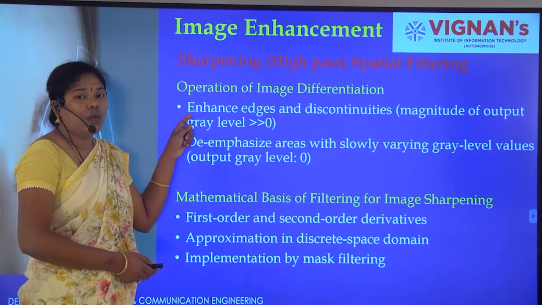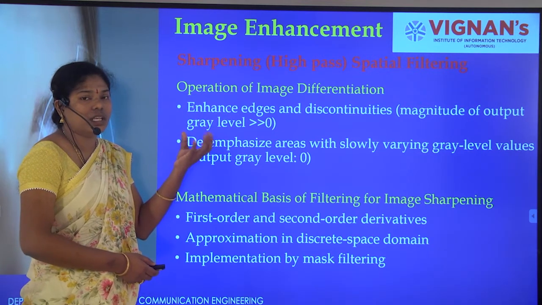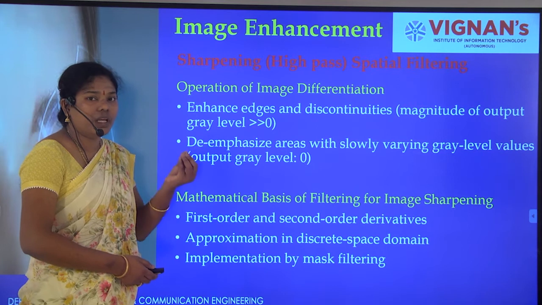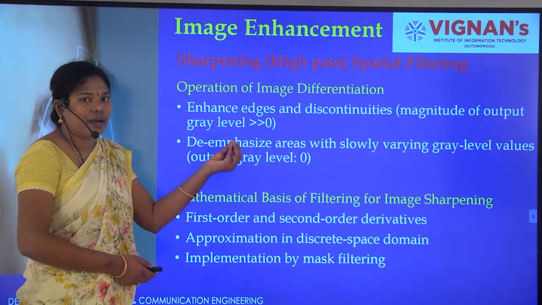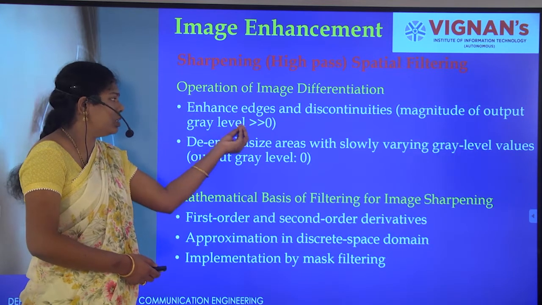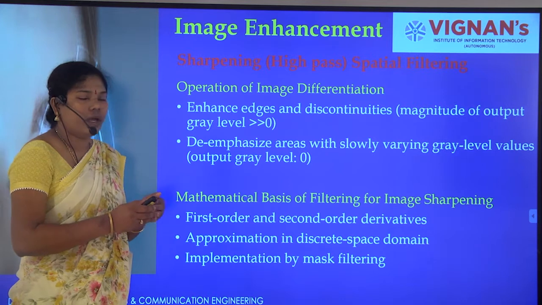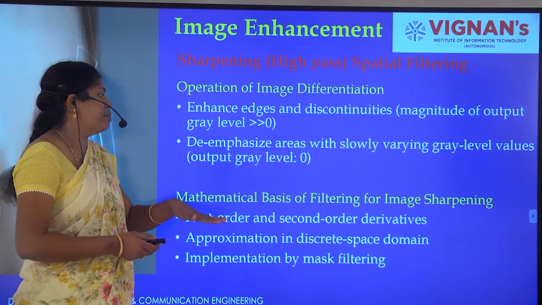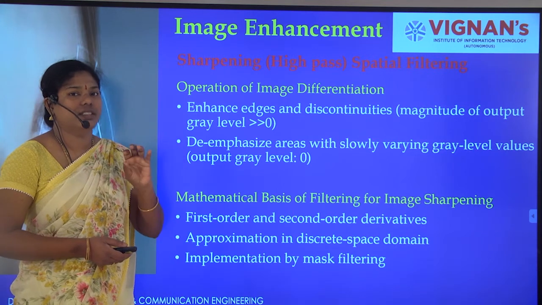Now we have to identify the edges. How can we identify edges? Edges are where the contrast levels, that is the intensity levels, are far greater than 0. Slowly varying gray levels will be de-emphasized. Here we highlight only the transitions.